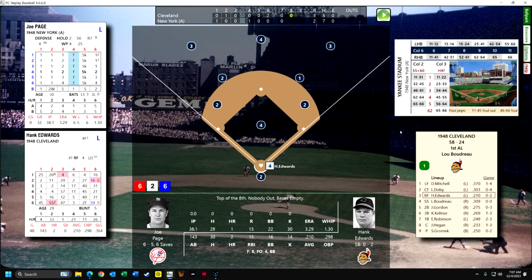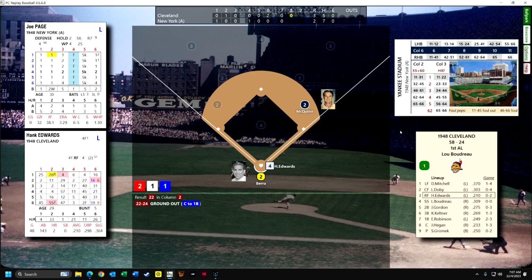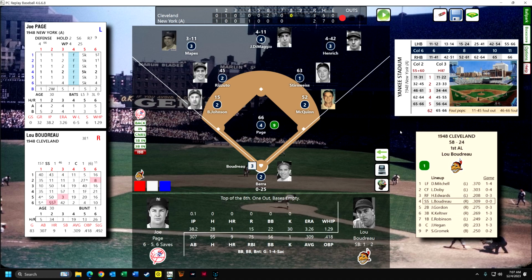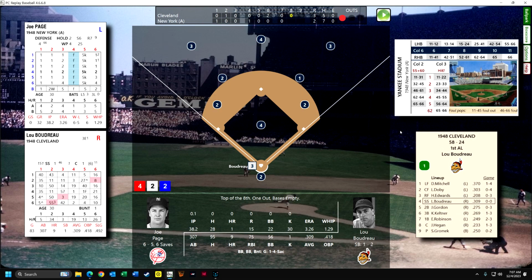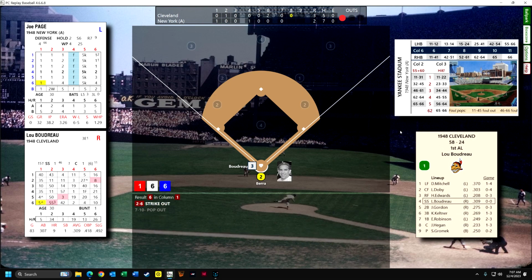Page was disappointing in the first part of the season. Now he's been a lot better in terms of being a relief pitcher, so he gets the first hitter out now. Boudreau actually has no plate appearances because he's walked twice and hit a sacrifice bunt. An interesting thing about this year, the sacrifice fly was outlawed. So if you hit a sacrifice fly in 1948, it was just considered an out.